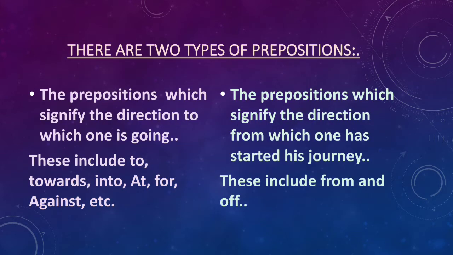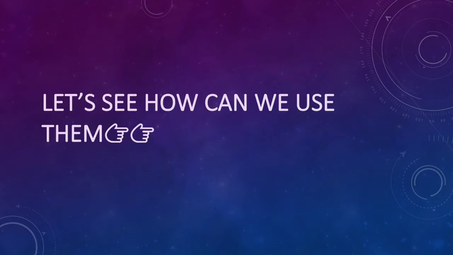Now next, prepositions of movement or direction. There are two types of prepositions: the prepositions which signify the direction in which one is going, like towards, into, at, for, against, etc. These prepositions are included in this type. Second, the prepositions which signify the direction from which one has started his journey. This includes from, off, okay? So let's see how we can use them.